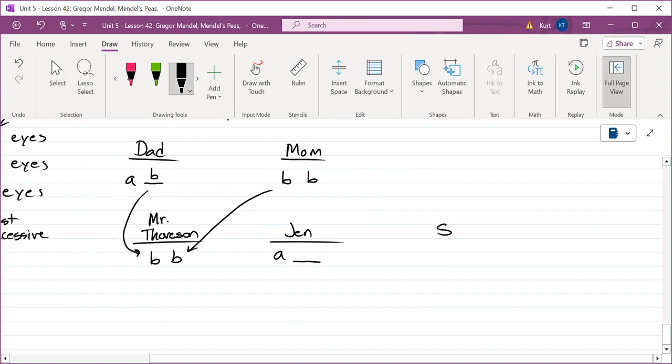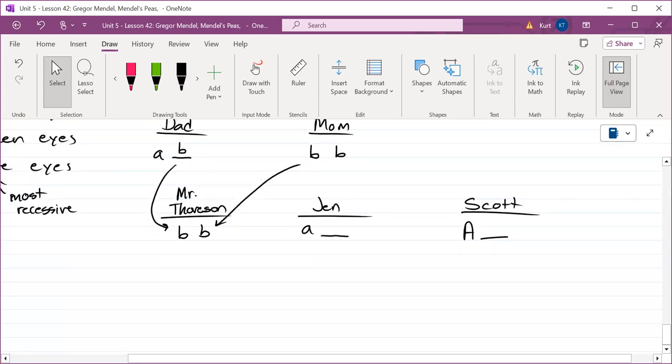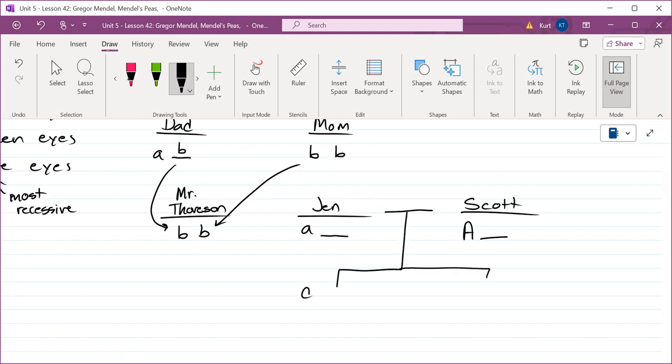Now, my sister has children, so this is going to help us figure out what my sister is. Her husband's name is Scott. Scott has brown eyes, so he has that capital A. I don't know what the other one is. We need to look at their 2 daughters who are freshmen at Robinson. So here's their daughters, Cameron and Lauren.